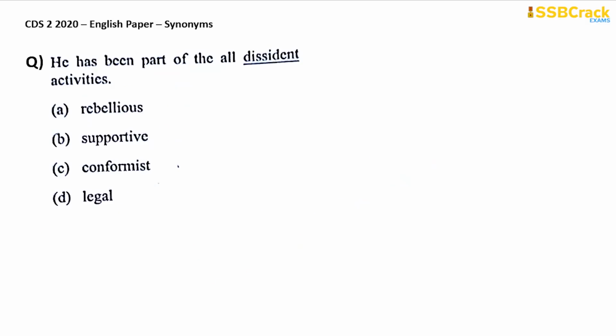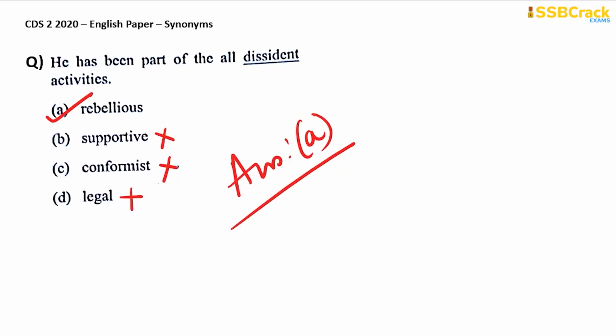Okay. Next question. He has been part of the all dissident activities. Something that is dissident means something that is revolutionary, protesting, in other words, rebellious. Supportive, conformist means traditional or legal is not applicable to dissident. Dissident means something or a person who opposes official policy, particularly that of an authoritarian state, or someone who is a dissenter, a protester, or someone who is rebellious. So dissident means rebellious. So your answer therefore is option A.